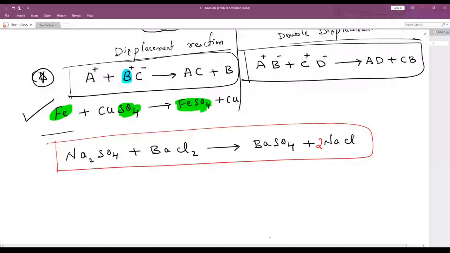All metals except mercury exist as solid at room temperature. Understood? The metals have a high melting point, but gallium and cesium have a very low melting point. Can you see this? These two metals will melt if you keep them on your palm. They will use the same wording: which are the metals that melt if you keep them on your palm? Even with just a little temperature they will melt. Which are those examples?